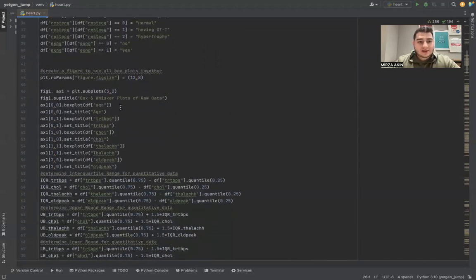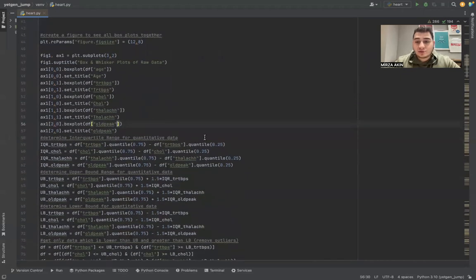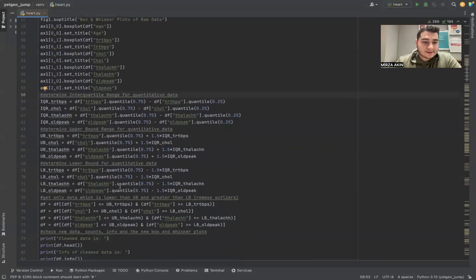We create the plots for the numeric variables, such as age, blood pressure level, cholesterol level, thalach level, and old peak score levels. And then we determine the IQR. We use that approach to remove outliers, which is the difference between the 75th percentile and 25th percentile of our data points. The upper bound and lower bound are determined depending on that.